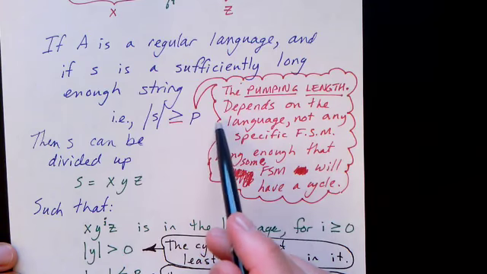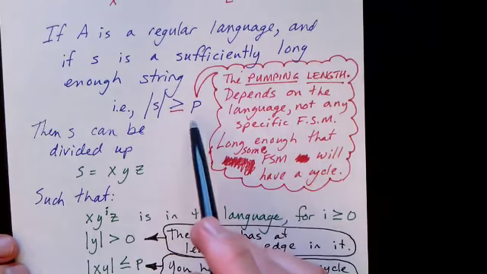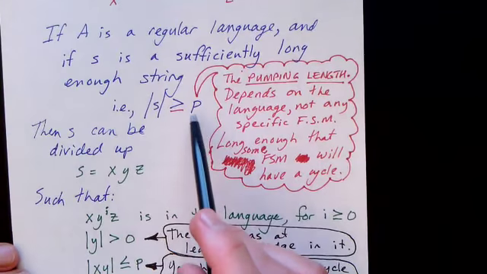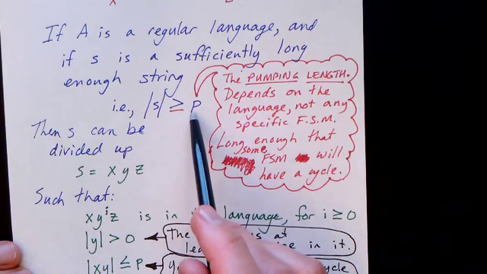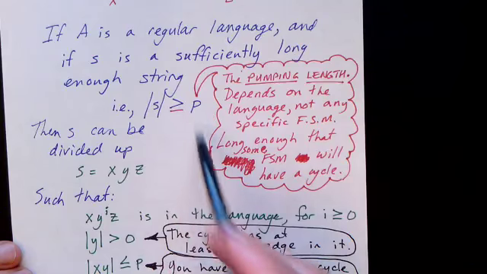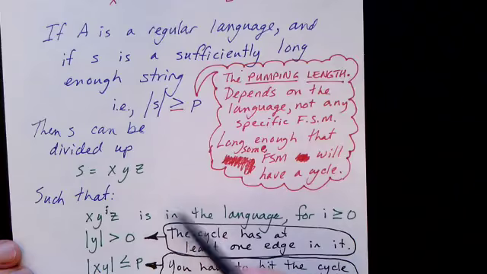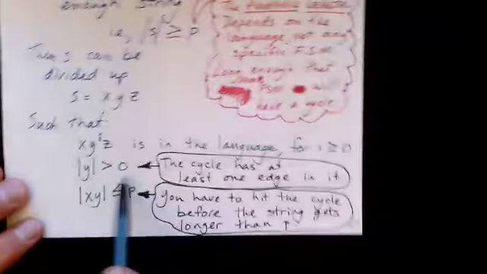So you can just imagine looking at the finite state machine with the fewest number of states and deriving your P from that. But the point is, we won't ever derive the P. We just know that for every regular language, there is some length, there is a pumping length, such that any finite state machine that describes it has to contain cycles, and therefore x, y to the i, z is in the language. We can also make a couple other statements about this.